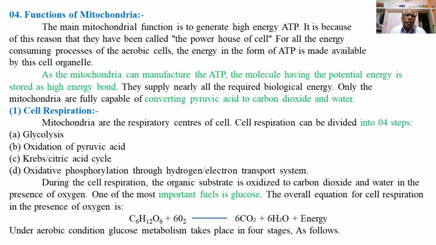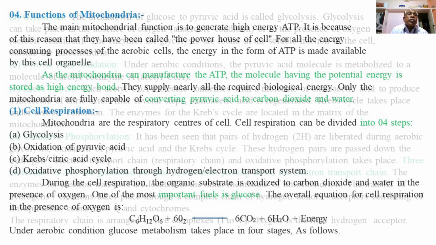Under aerobic conditions, glucose metabolism or energy metabolism takes place in four stages as follows.